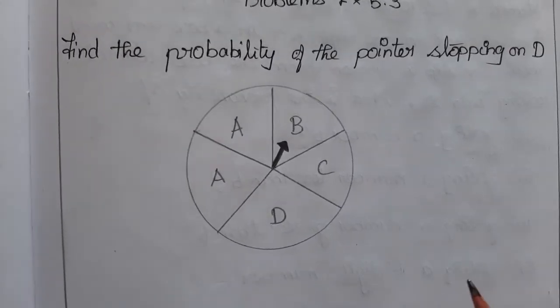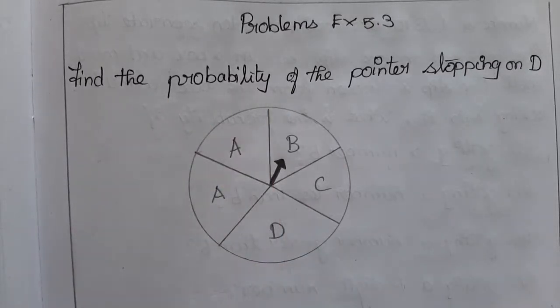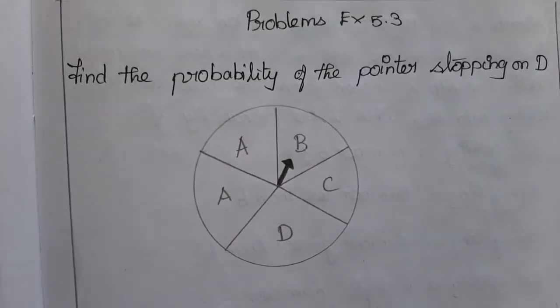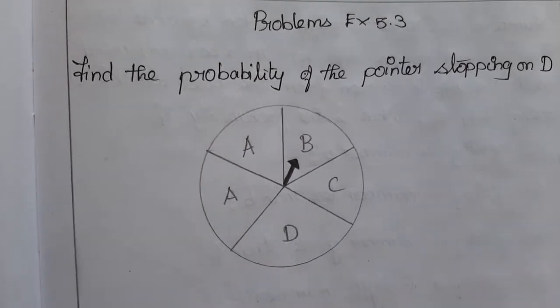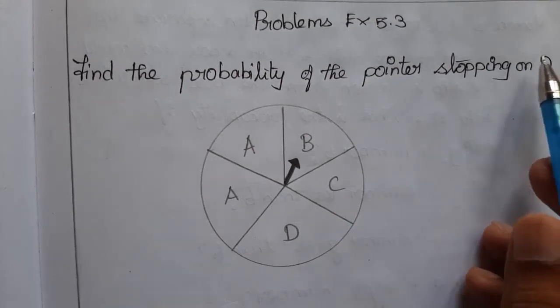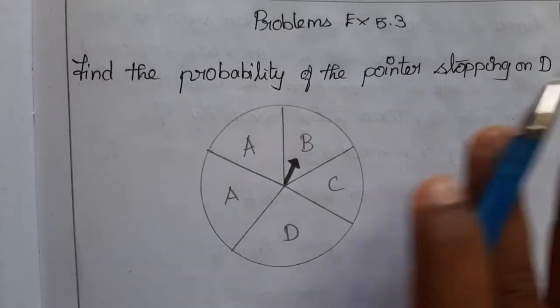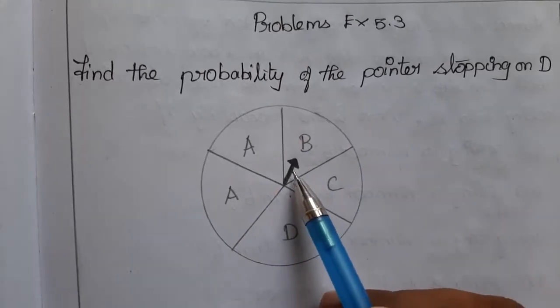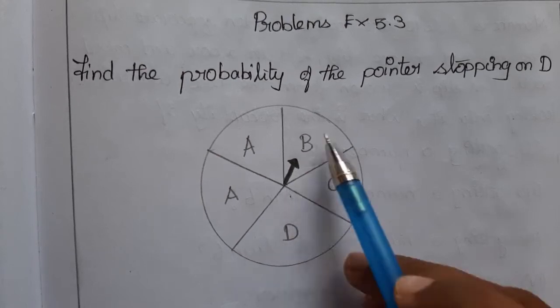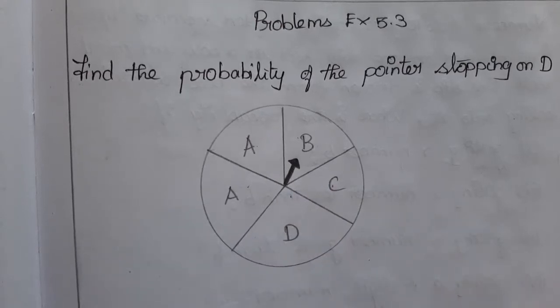So here we go for the problem. Find the probability of the pointer stopping on D. We know we can find probability by the fraction. The numerator is how many D's the pointer can show, divided by the total. There is only one D, so there is only one chance of showing D, and totally how many possibilities are there? 1, 2, 3, 4, 5. So the probability is 1 by 5, right?